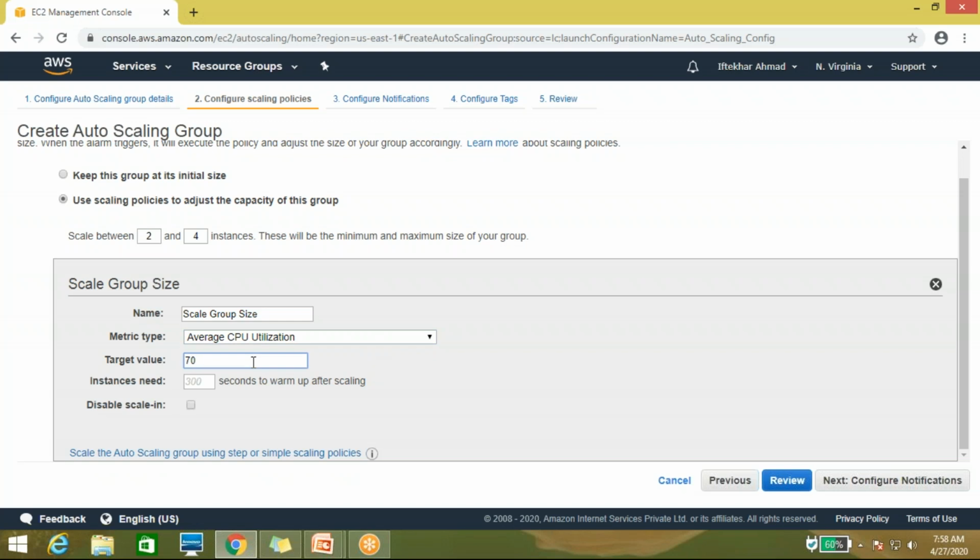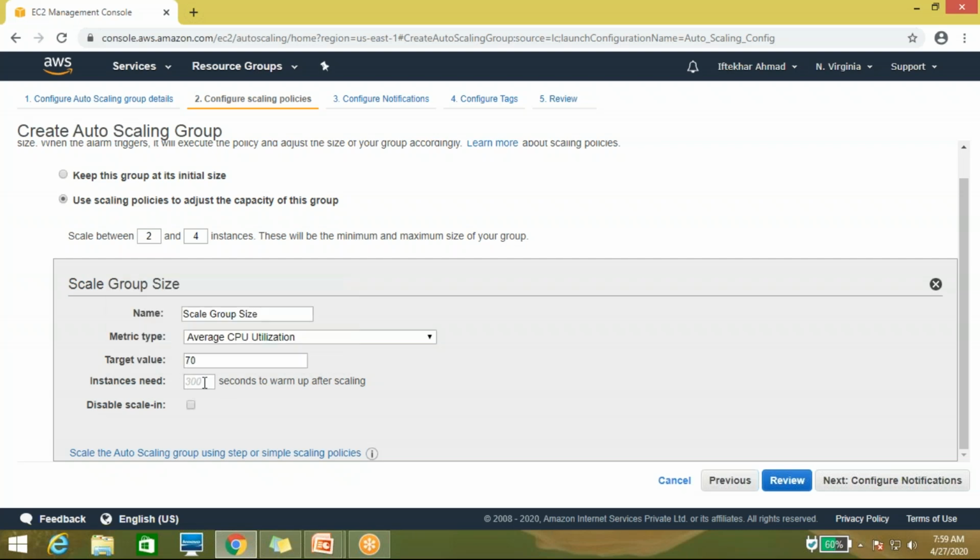Whenever CPU utilization is equal to or above 70%, it will add one instance, and again if the added instance has 70% utilization, it will add one more instance, up to four instances. Auto scaling can add up to that limit because I have set the maximum size to 4.